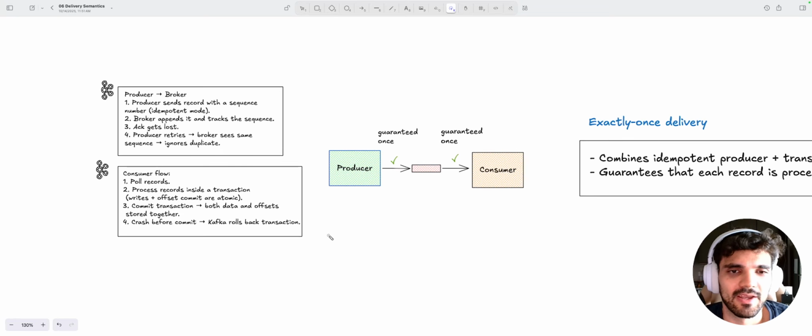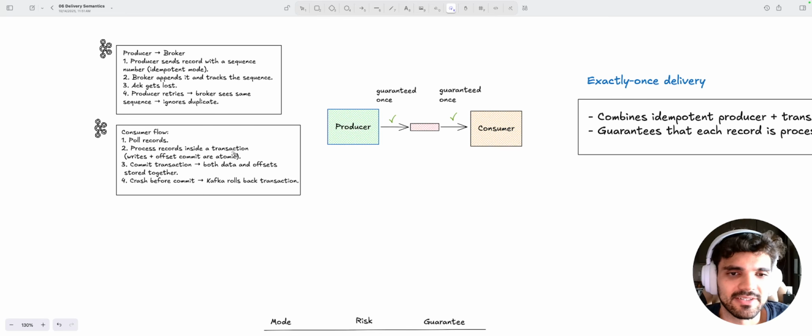From the producer side, the producer sends a record with a sequence number in idempotent mode, and the broker appends it and tracks that sequence. If an acknowledgement gets lost, the producer will retry, but the broker will see the same sequence that it already had, and it's going to ignore that duplicate.